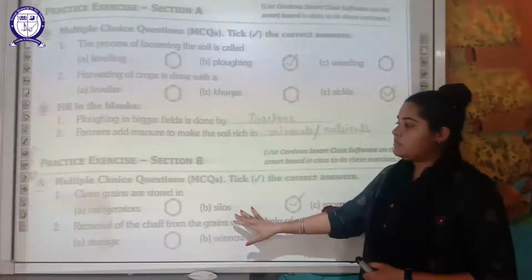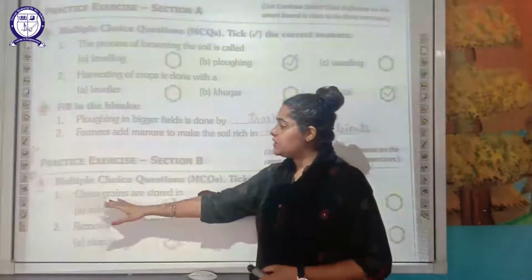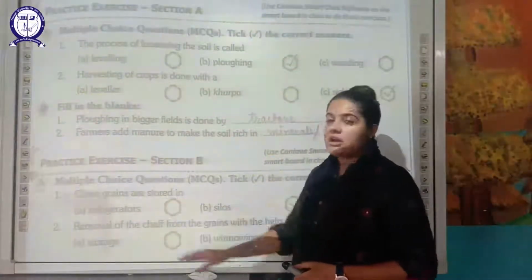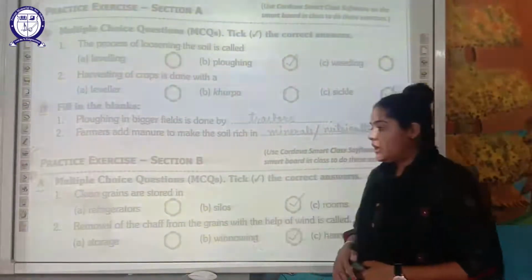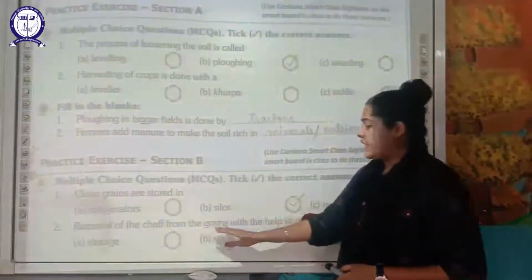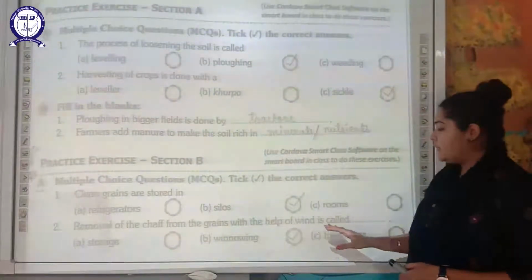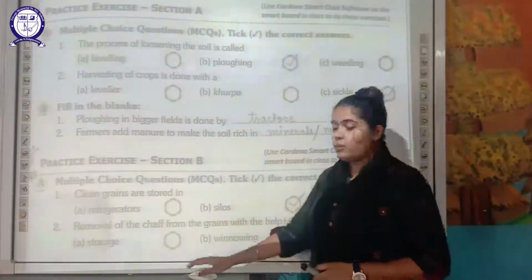Moving on to section B, here also multiple choice questions. First of all, the clean grains are stored in what? Refrigerator, silos or room. They are stored in silos. Next, the removal of the chaff from the grains with the help of the wind is called winnowing.